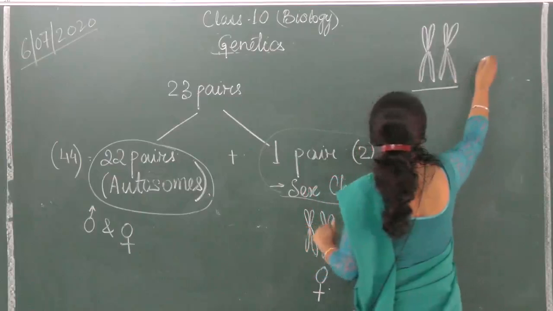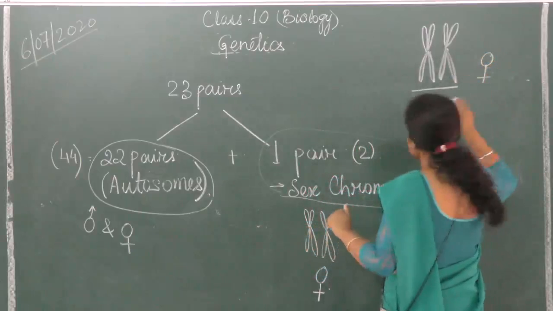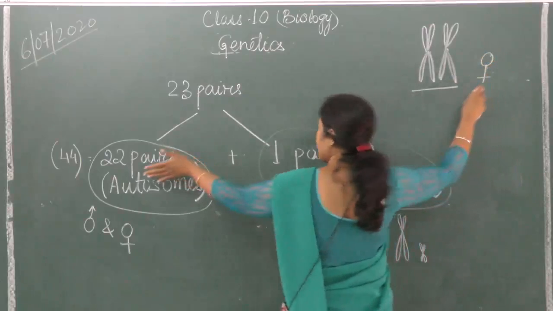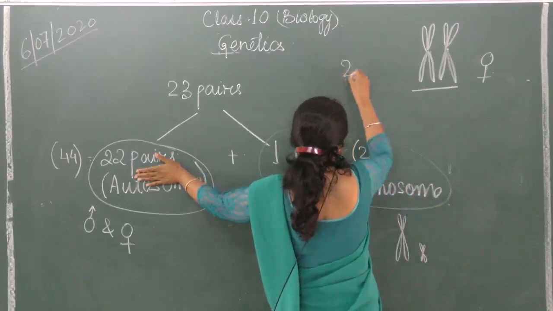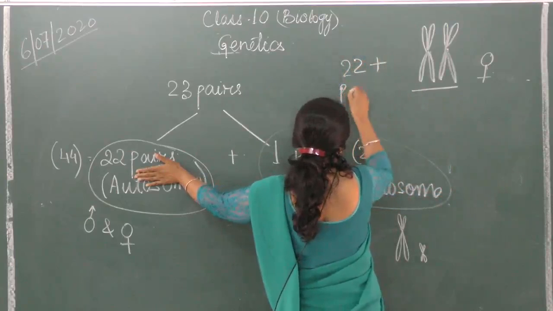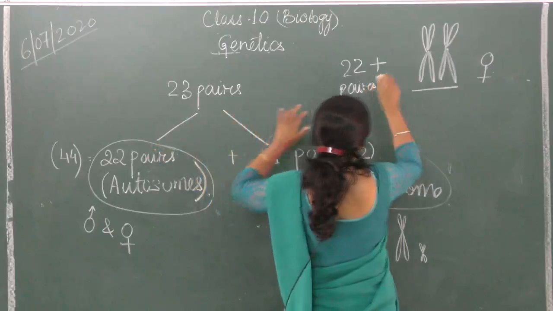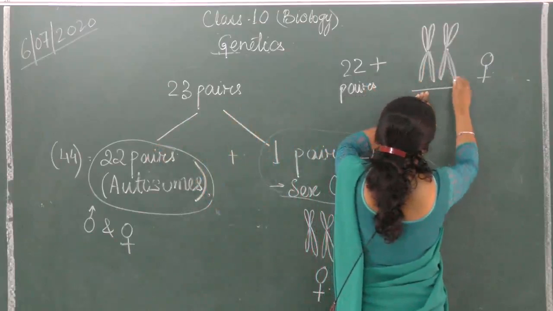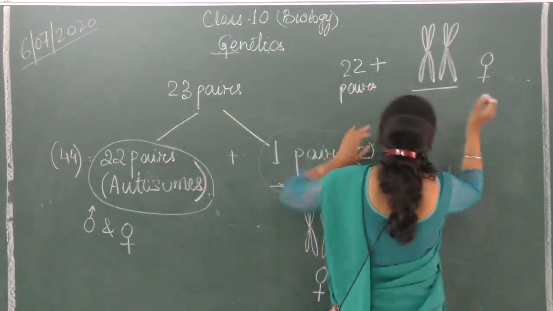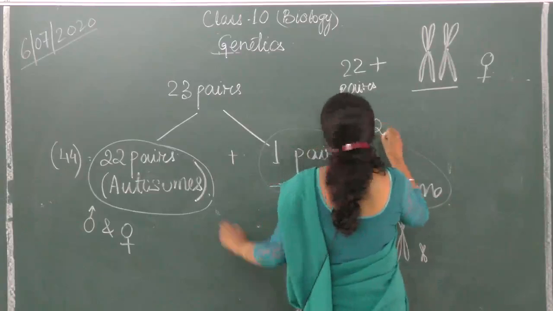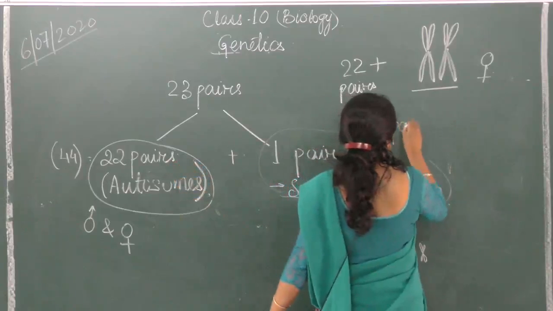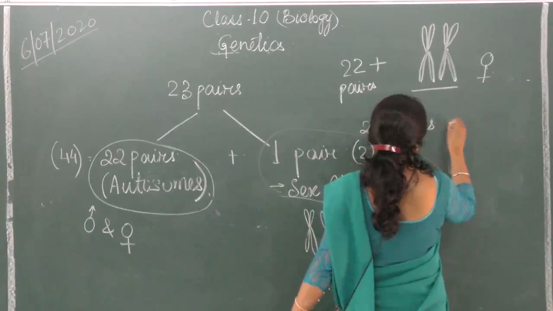Is it clear? In females, and in males, this is the sign of female. In males, these 22 pairs are present, plus these two, which are exactly alike. But in males, these 22 pairs are present.